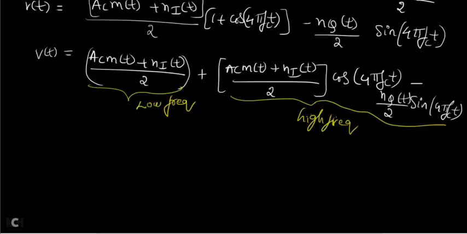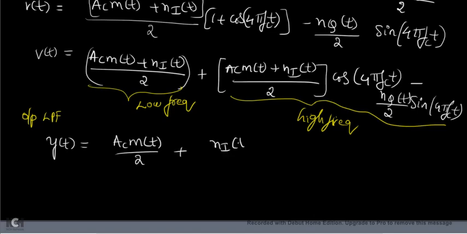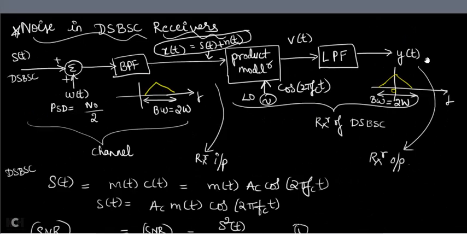So now what happens to your low pass filter output? The low pass filter output is given by y(t). Y(t) is equal to, only low frequencies you will get, Ac m(t) divided by 2 plus Ni(t) divided by 2. Now y(t) is what? It is the output of the low pass filter. The output of the low pass filter itself is nothing but the output of the receiver. Y(t) itself is the output of the receiver.